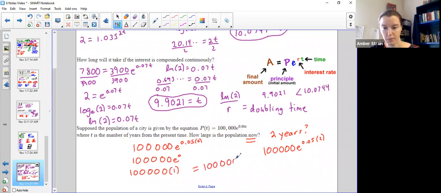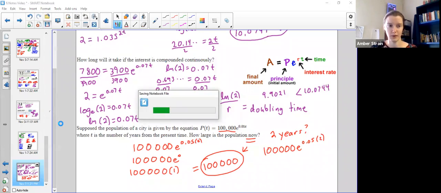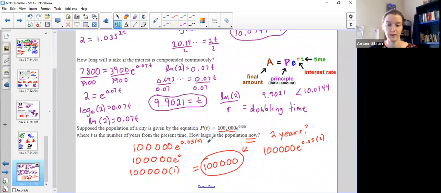So it should make sense. If it's right now, the population hasn't had time to grow any, just like a principal up here. The principal hasn't grown. It's just the original right here. So if it's right now, it'd be this. If they did want it some amount of time later, we'd plug it in and figure it out. But right now, it's right now. The easiest problem in the whole thing. Seems like a really good one to put on a test. Wink, wink, hint, hint. So don't miss out on this super easy point right here. This number, boom, very little math. I really didn't even have to do this. We could have just said, oh, there it is, boom, done.